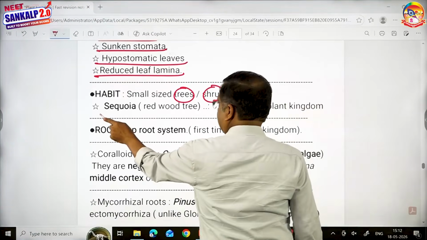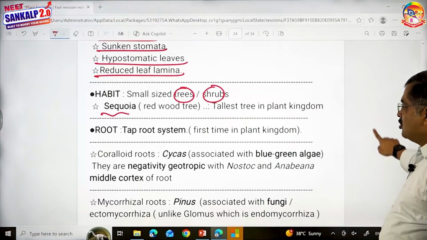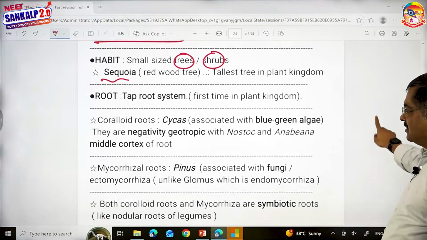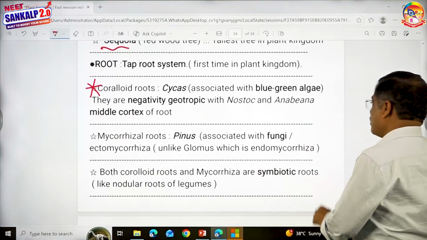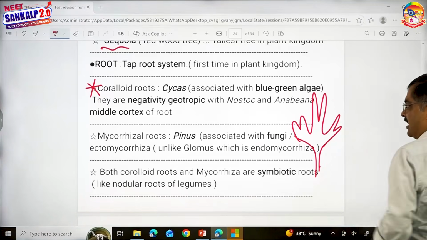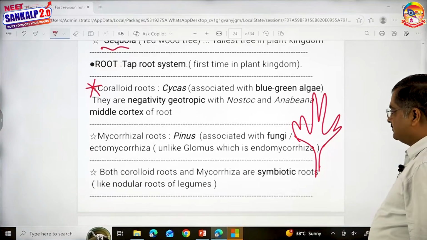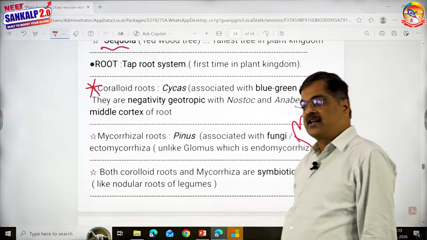Sequoia, this is the tallest plant in the plant kingdom. Root system is taproot system. This point is important, coralloid roots. They look like corals. They're dichotomously branched, look like corals. And look here, they're negatively geotropic. And they contain blue-green alga in them, which can fix atmospheric nitrogen.